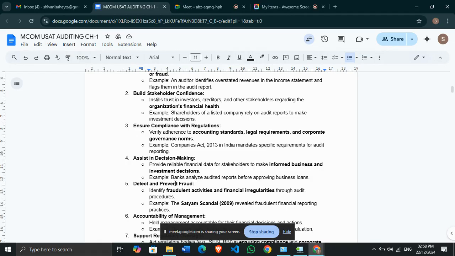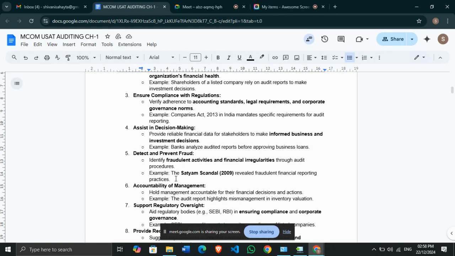Next is to detect and prevent fraud. If any fraudulent activities or financial irregularities are going around in your organization, or if they are shown in your financial statements, they can be evaluated by your auditor while doing the audit process, and through this you will be able to identify all the irregularities and fraudulent activities. For example, the Satyam scandal. I think you must have heard about the Satyam scandal. It revealed fraudulent financial reporting practices, right?